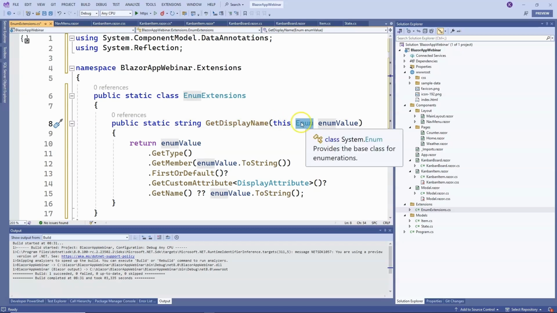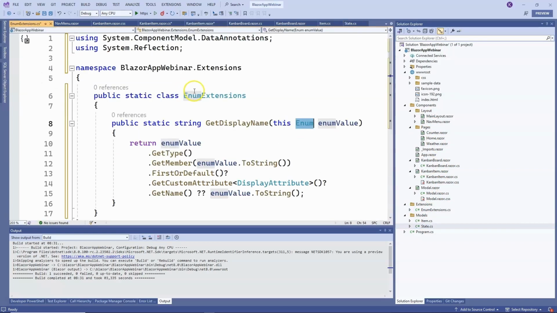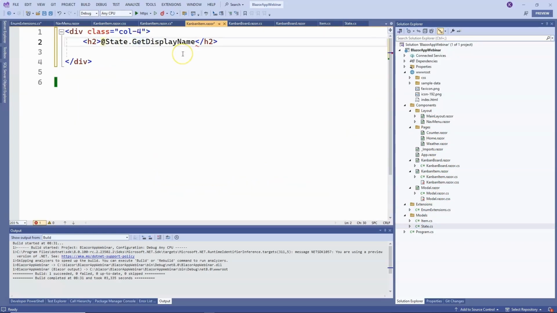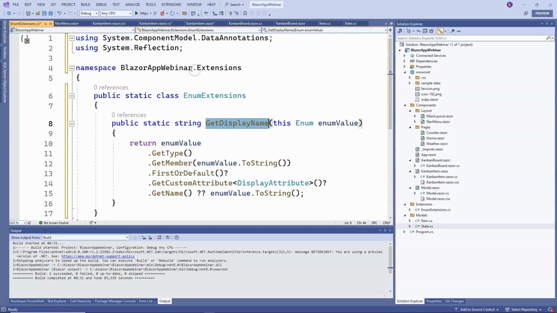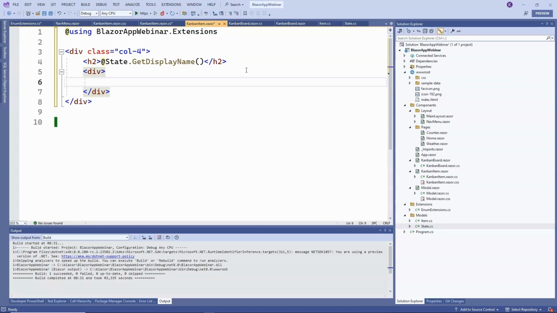As I mentioned, for each of these enums, we will want to display the value of the display attribute. So we'll call this method on this enum as well. Add the appropriate using statement so that there is no mistake. Great, now everything matches. So we have the header, then we will want to display it. Column, and it will simply be a div inside this column. We will display all tasks which belong to it.